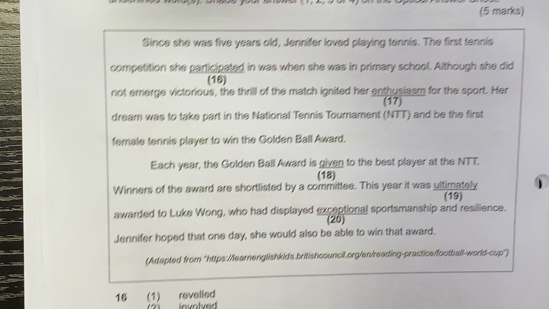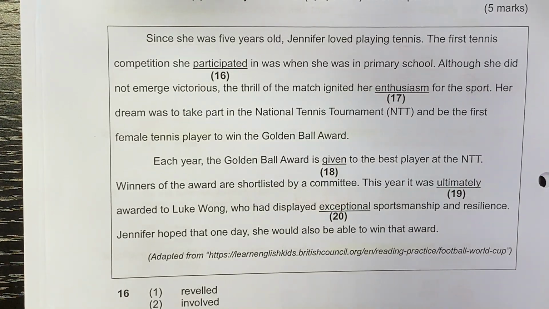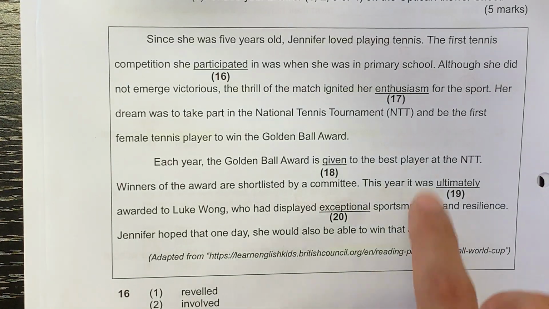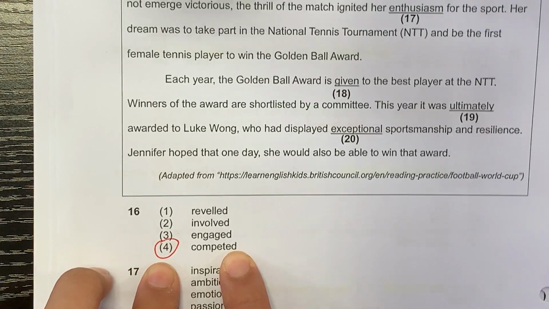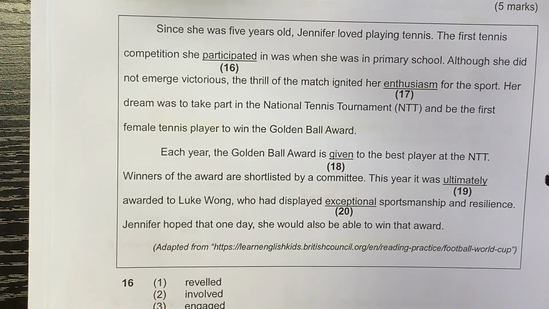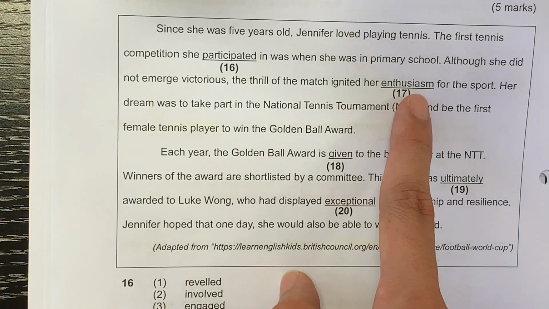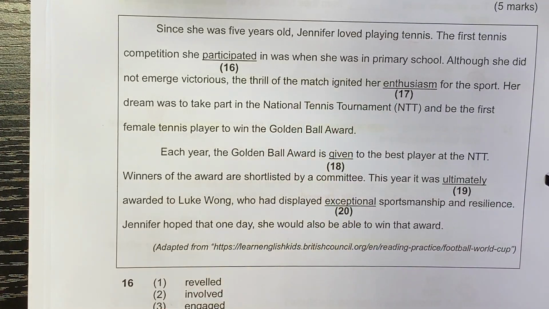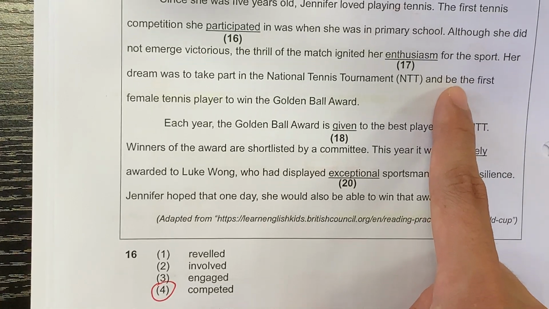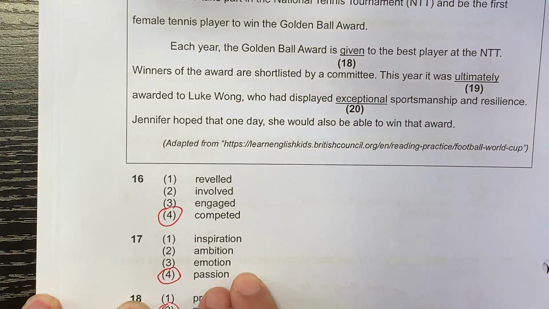All right, 16. First tennis competition she participated in. So participated in tennis competition, that's my clue. It is competed. The answer is 4. 17. The thrill of the match ignited her enthusiasm for the sport. So taking part in this match, it started this fire within her, enthusiasm for the sport. So the best word here is passion. It's not just an emotion or ambition, but you feel for it. I have a passion for the game, okay?